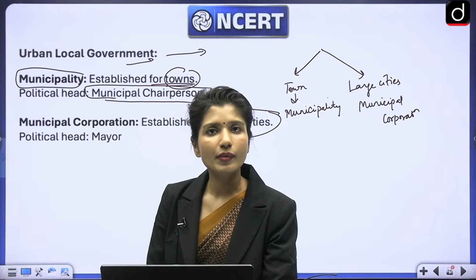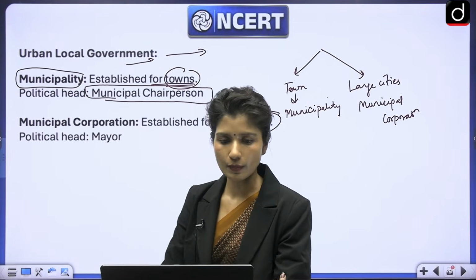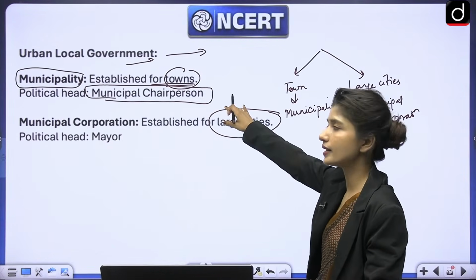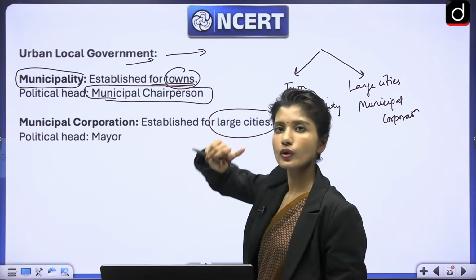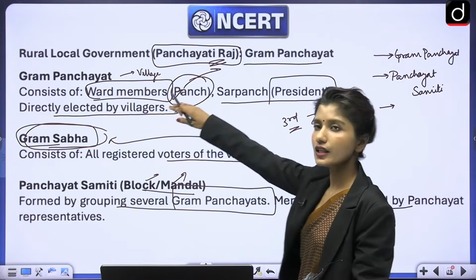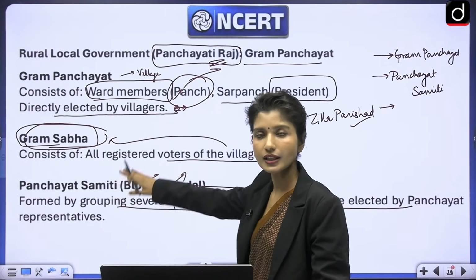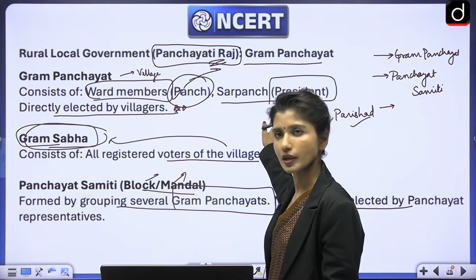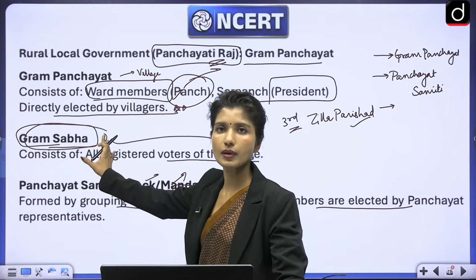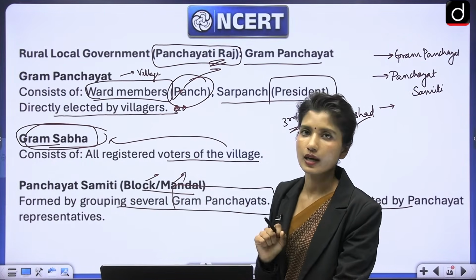So what will we remember? At the rural local government level, we have three tier government. What were the three tier government? First was at the village level, that is Gram Panchayat. Then at the mandal level or block level is Panchayat Samiti. Then at district level is Zilla Parishad. Apart from this three-tier government, we also have something called Gram Sabha, which means all the registered voters of that village will be a part of Gram Sabha.